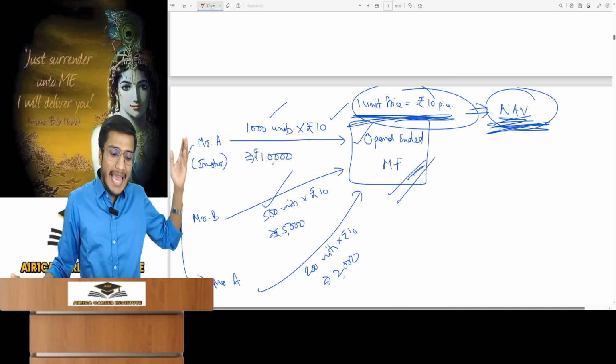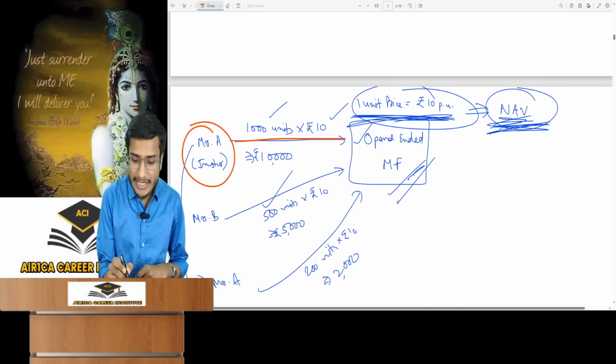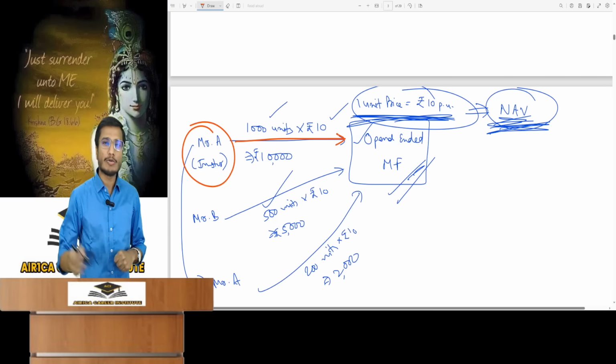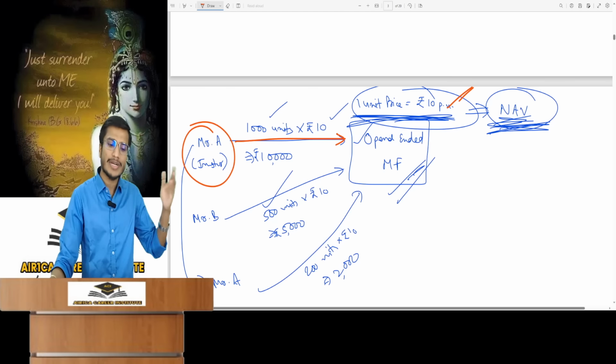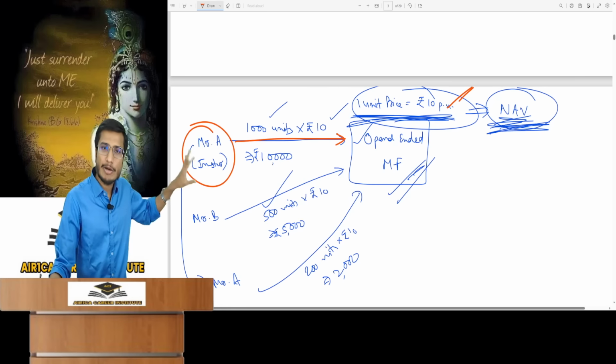Understand the meaning of an open-ended fund with an example. Suppose Mr. A is an investor. He bought 1000 units of an open-ended mutual fund. On that day, let's say the price of the unit was 10 rupees per unit. So how much money did the mutual fund collect? It collected 10,000. They issued 1000 units to Mr. A.